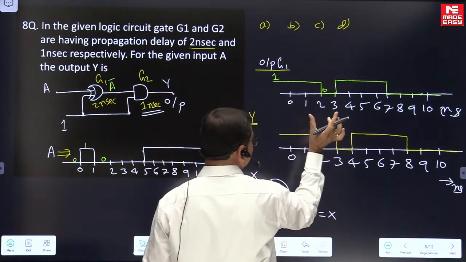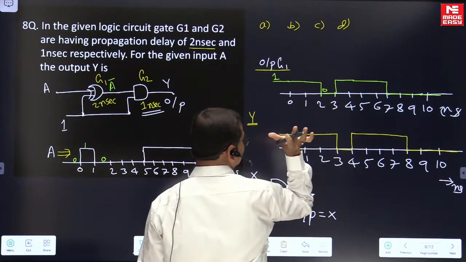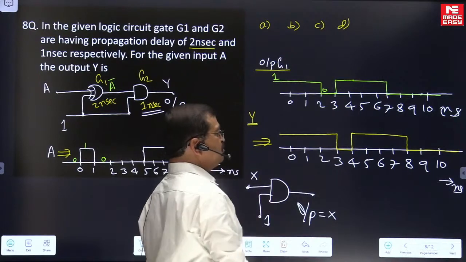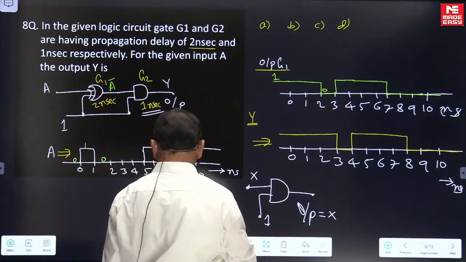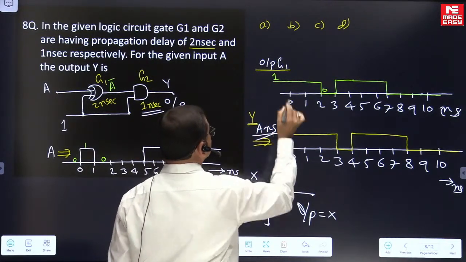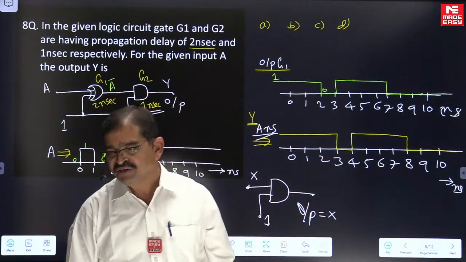You can check. 1, 2, 3, 4. For this duration it is 1 as it is. So there are no wave shape changes, but it is delayed by 1 nanosecond. Hence the answer to this question is this. In the given ABCD options, one of the options is coming to be this.